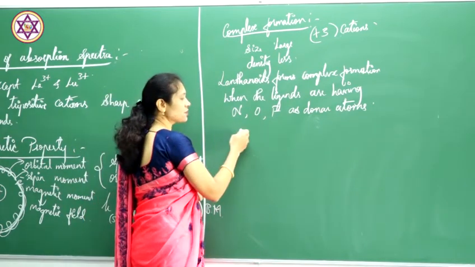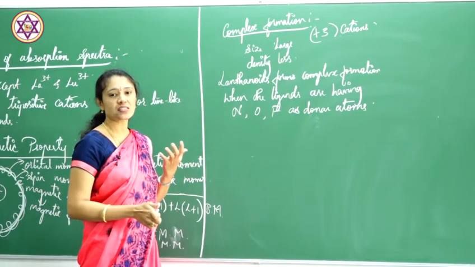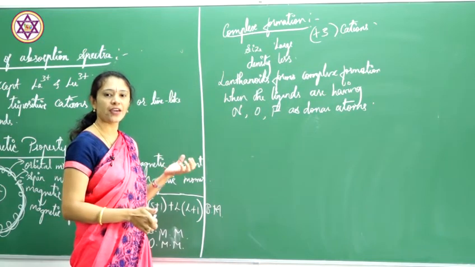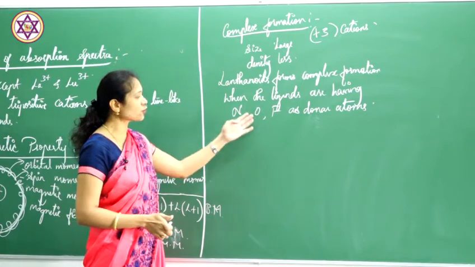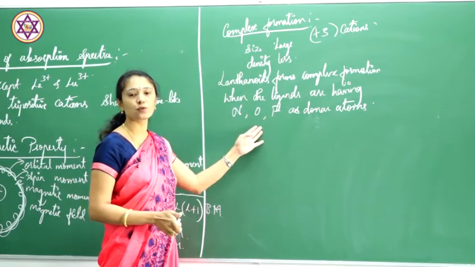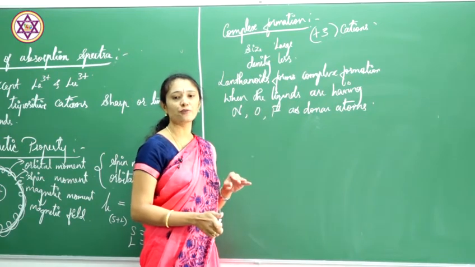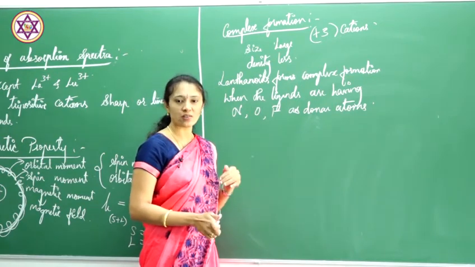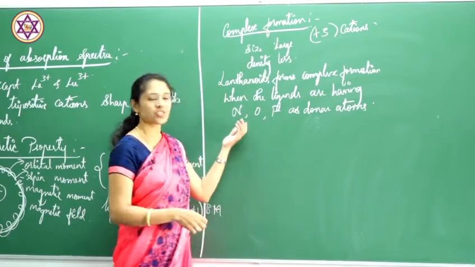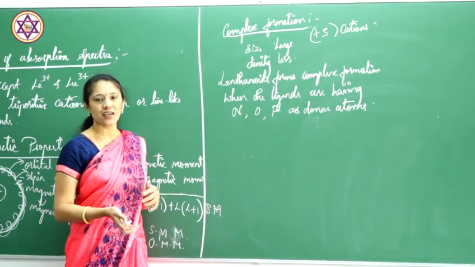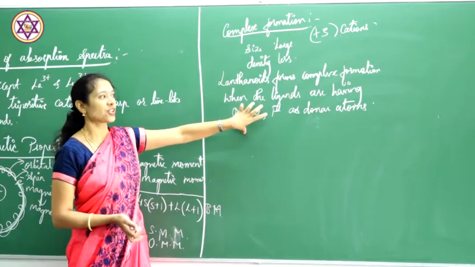For example, NCS is an example. Or if the chelating group contains oxygen as the donor, then EDTA, oxalic acid and citric acid are examples. These are some of the examples of oxygen-donating ligands. This is about the complex formation of lanthanoids.